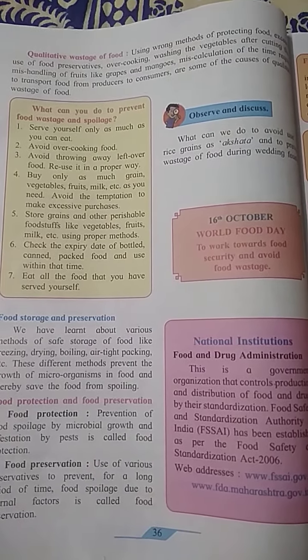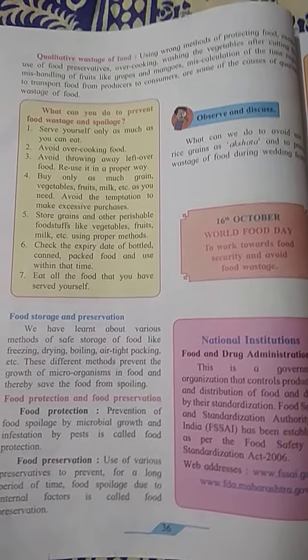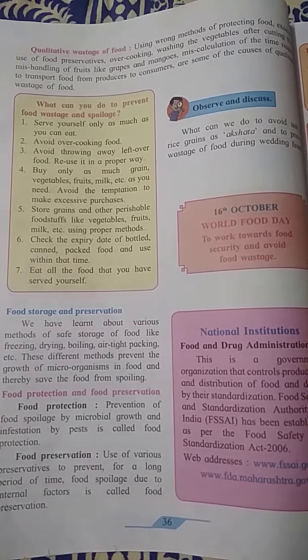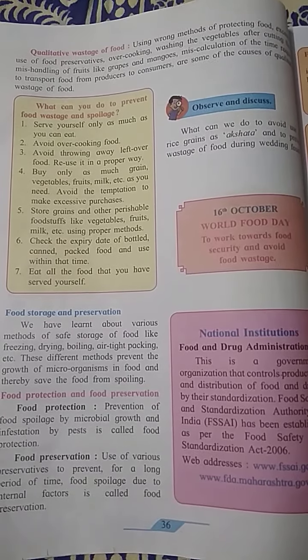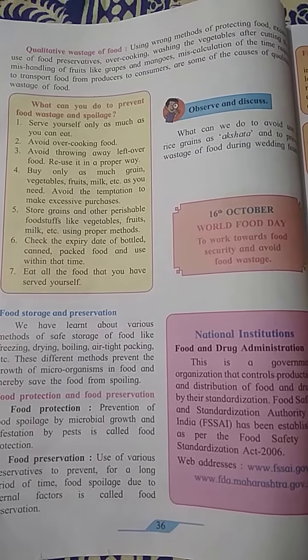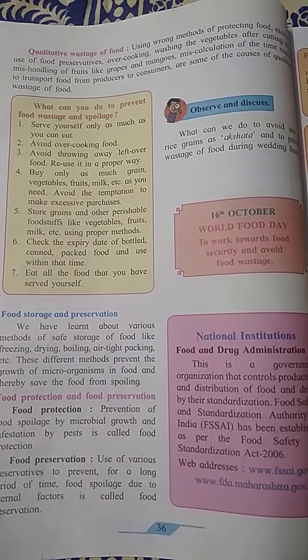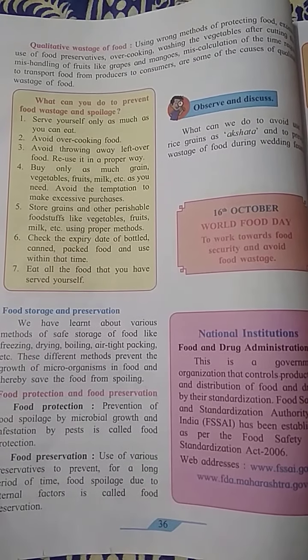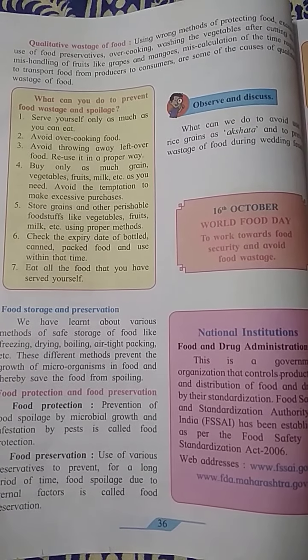This also helps reduce food wastage. Now the fifth point: storage of grains and perishable foodstuffs like vegetables, fruits and milk in a proper method. Otherwise, what will happen? They will get spoiled or wasted.